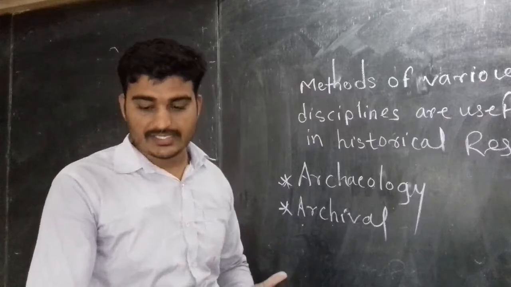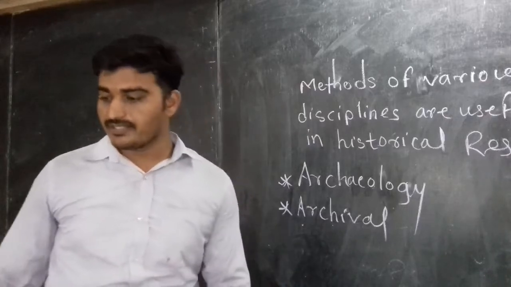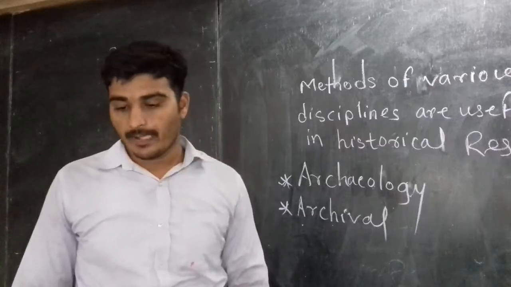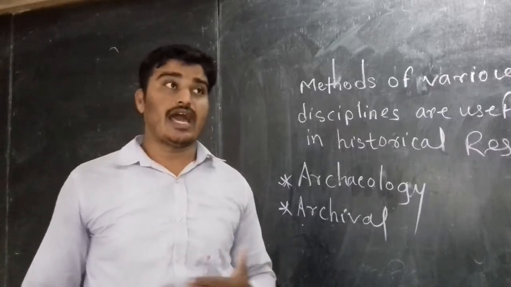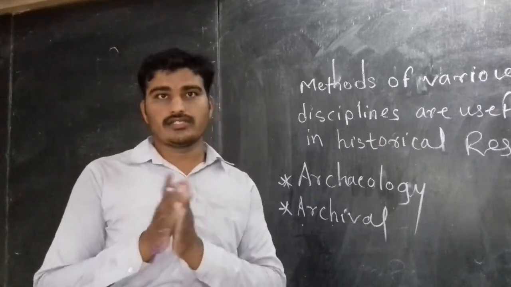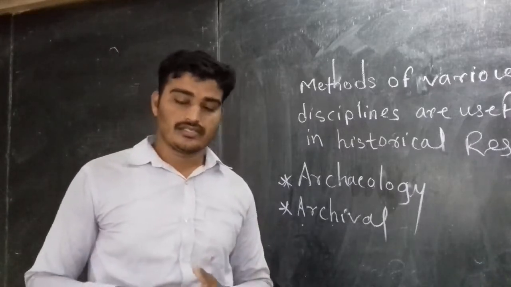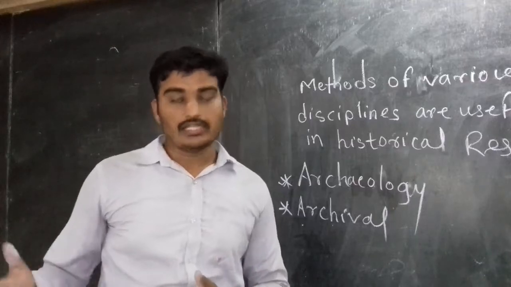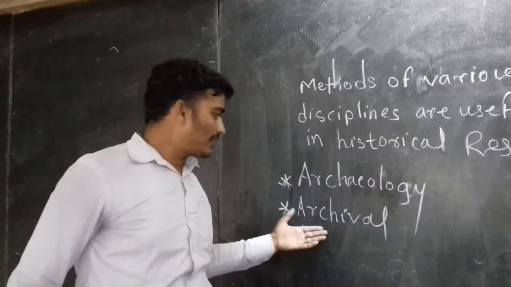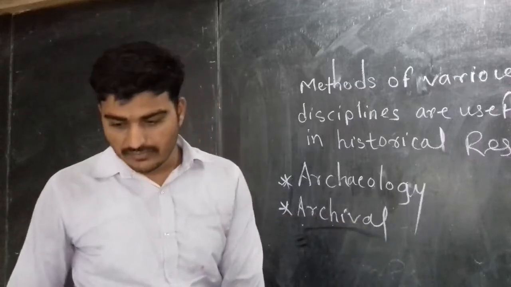Manuscript means small books, small written sources. Archival means the archives, the small books, novels, written sources that are available in a library, which they use for research, and that comes under archival. So the next one we are going to see